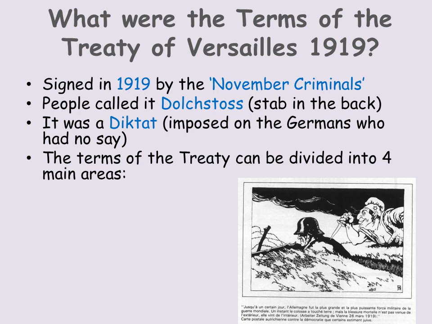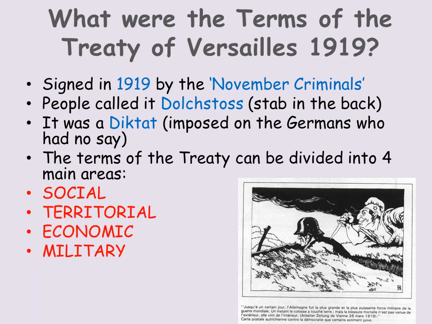It was a diktat. It was imposed on the Germans who had no say. They were not aware of it. They had no choice. And the terms of the treaty can be divided into 4 main areas. Hopefully this will be easy to remember: social, territorial, economic and military. An easy way of remembering that is that the terms of the Treaty of Versailles equals STEM. STEM stands for S, social, T, territorial, E, economic and M, military. So we're going to go through each one in turn.